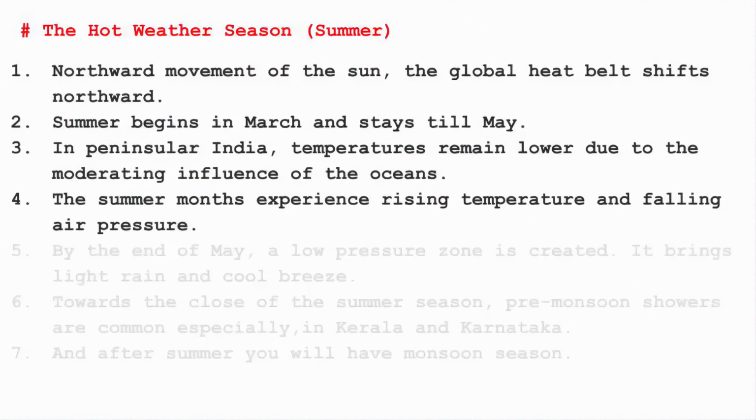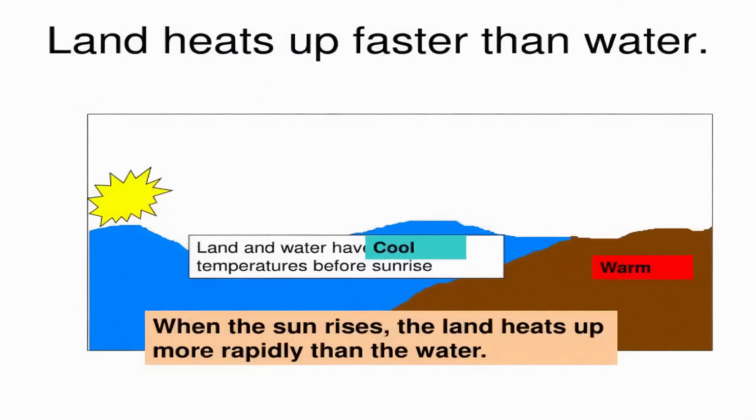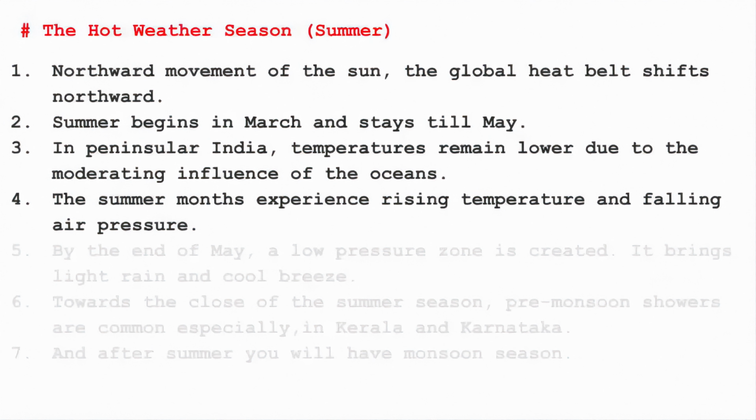Now the summer months experience rising temperature and falling air pressure. In summer, the land mass gets heated faster than the water bodies. Due to this differential pattern of heating, air pressure differences are created, and we have read this before: the land mass gets heated faster and hence a low pressure zone is created. On the other hand, water bodies develop a high pressure zone.